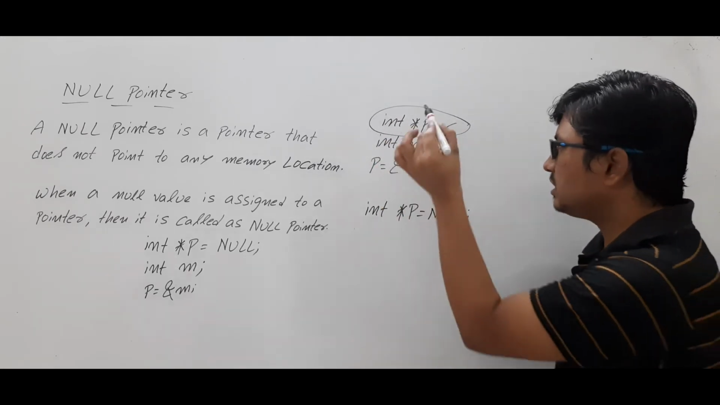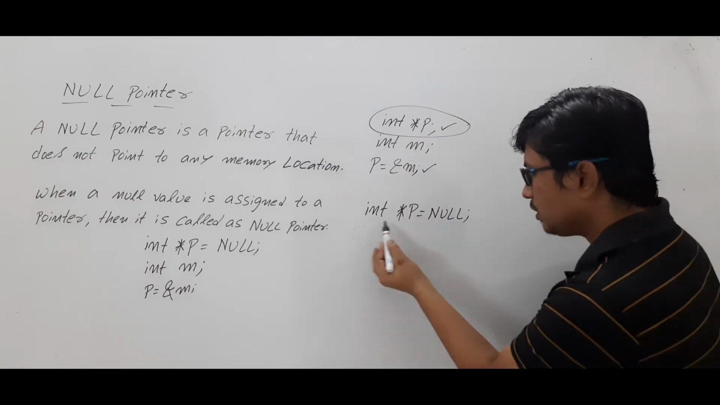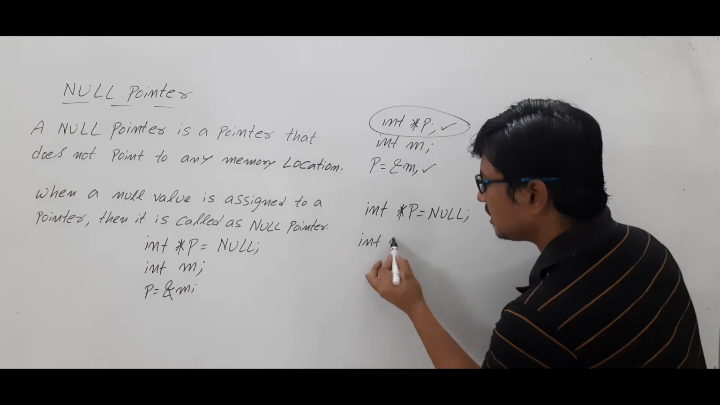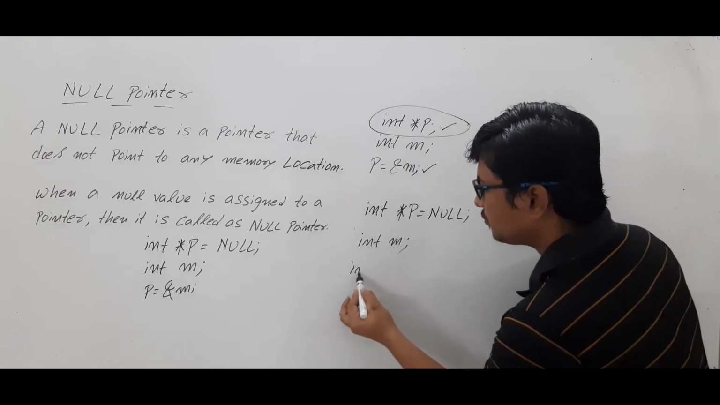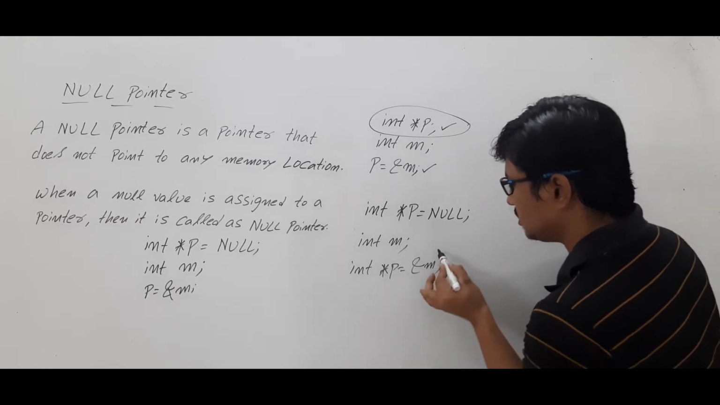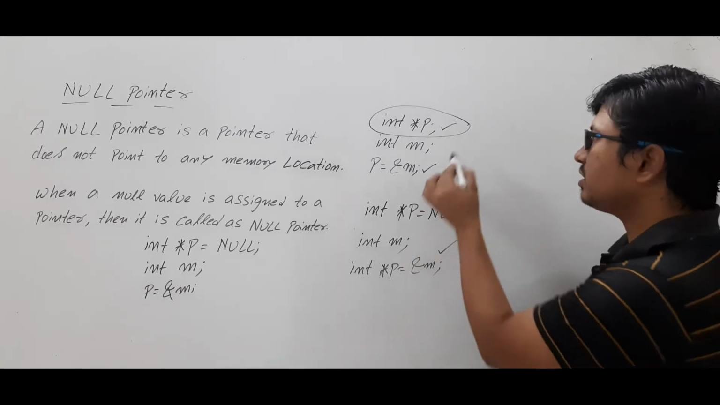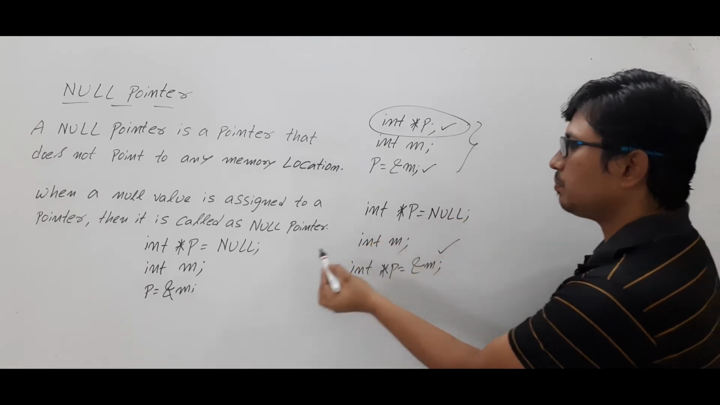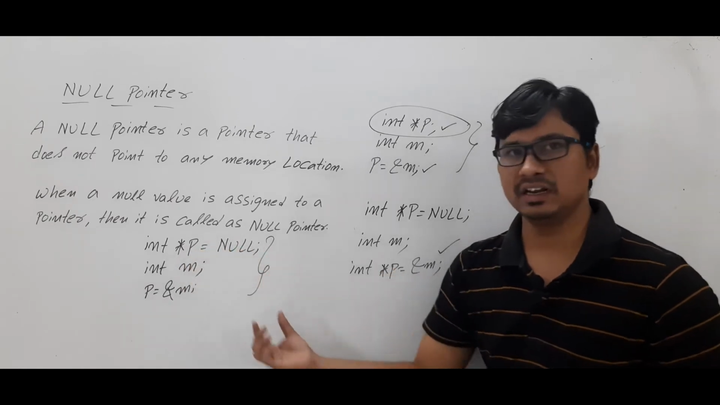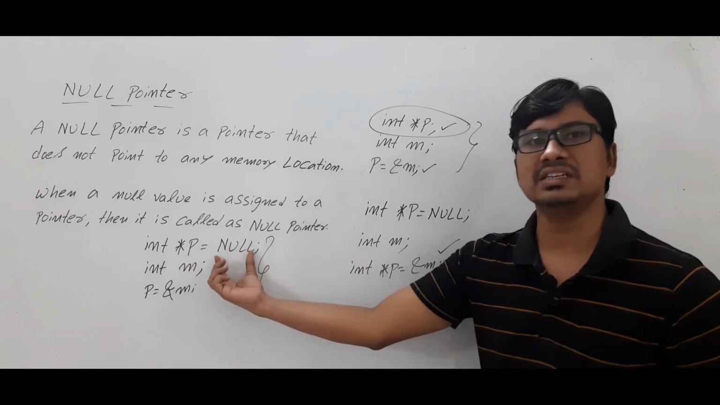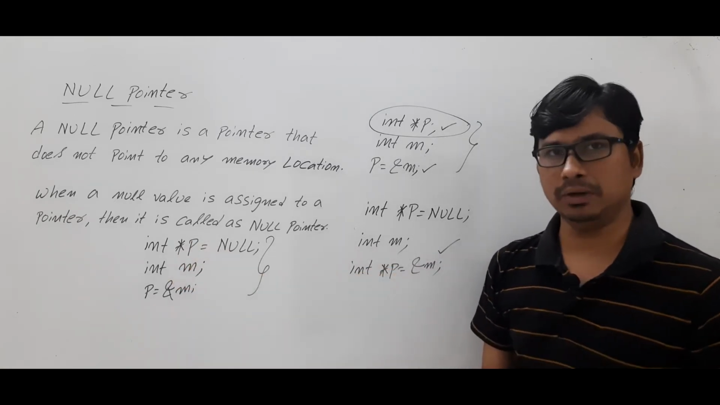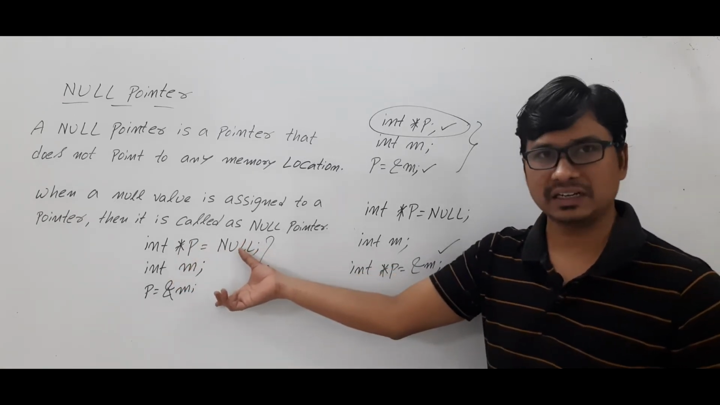Is it clear? So instead of declaring like this, better you declare and assign a null value. Or you would have declared an integer variable m. After that, you can declare a pointer and assign the address of this one. This is also okay. But however, this is not okay. So that's why people will go for it like this. If you cannot assign any address during the declaration, better you assign a null value so that it will act as a null pointer and will not point to any memory location. So this is the good practice.